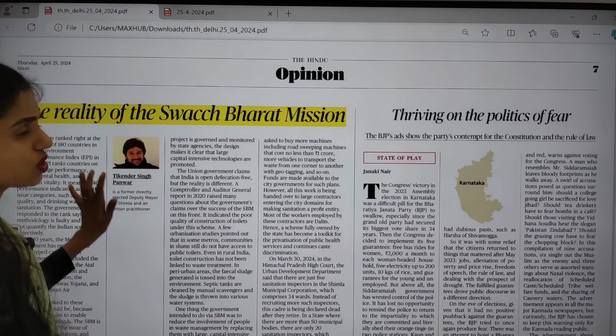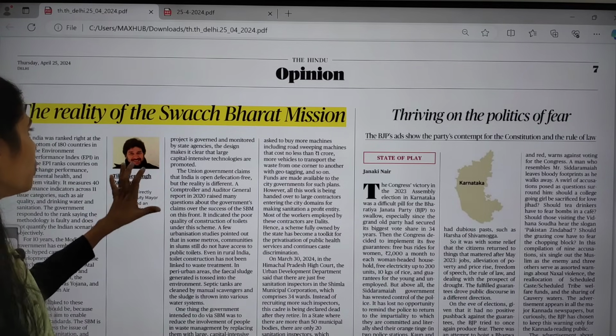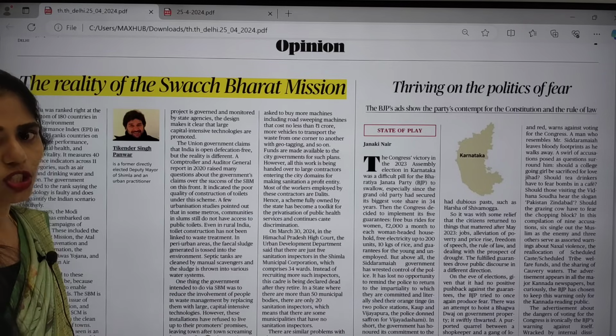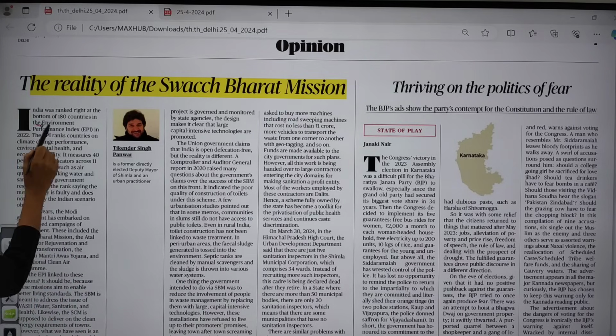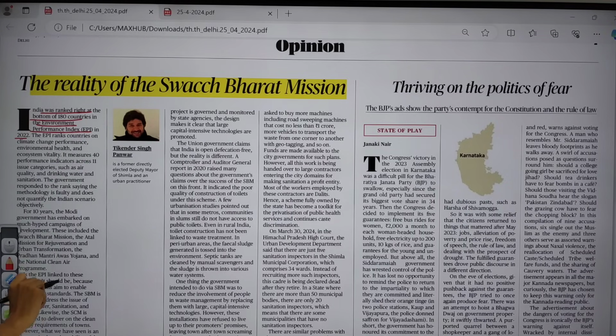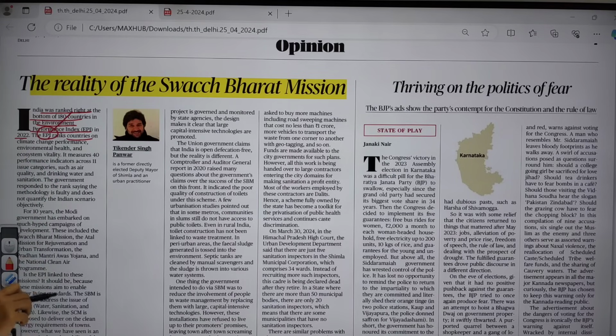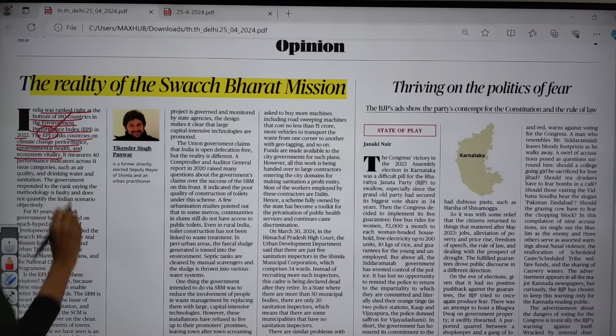Here in the opinion page you can see one article regarding the Swachh Bharat Mission. You have to see why the Swachh Bharat Mission is in the news: because of the Environmental Performance Index 2022. India ranked at the bottom in the Environmental Performance Index of 2022, which ranks countries based on climate change performance, environmental health, and ecosystem vitality.